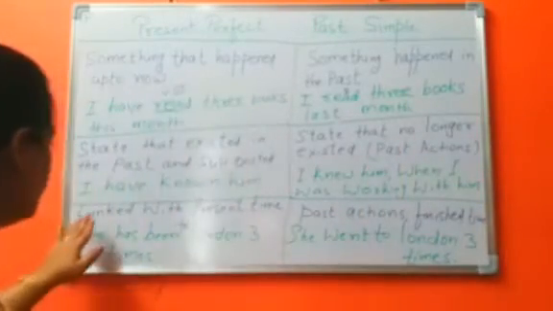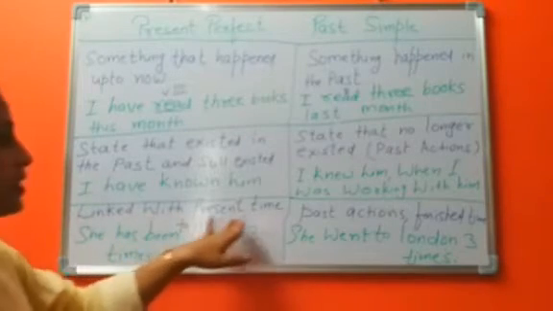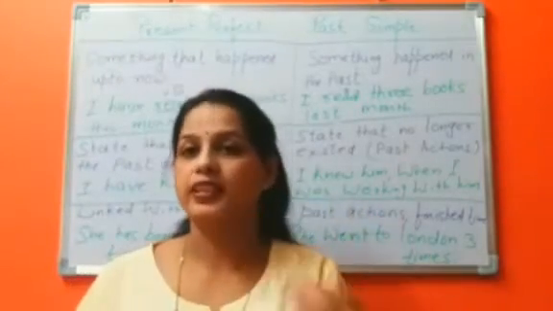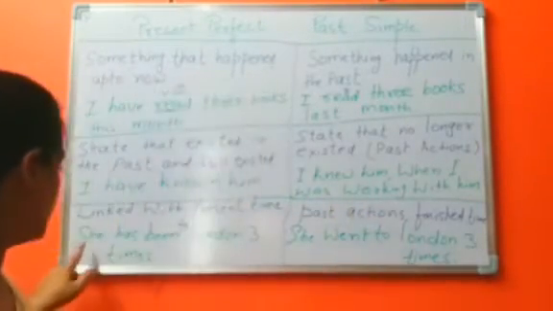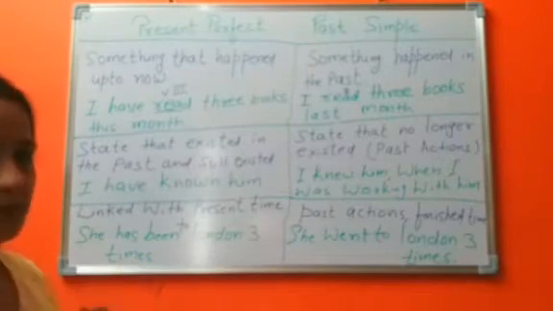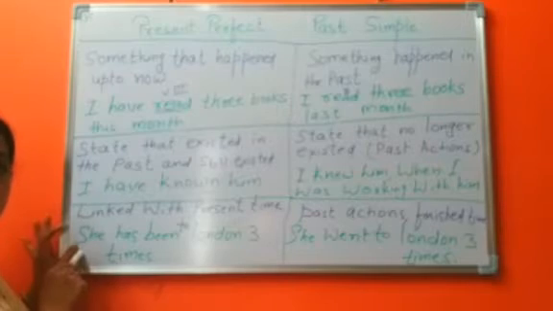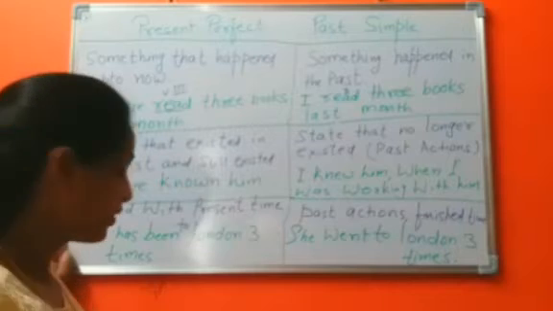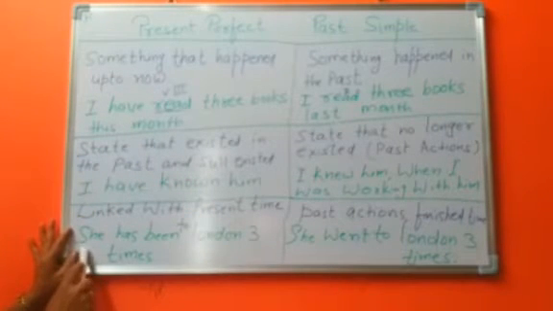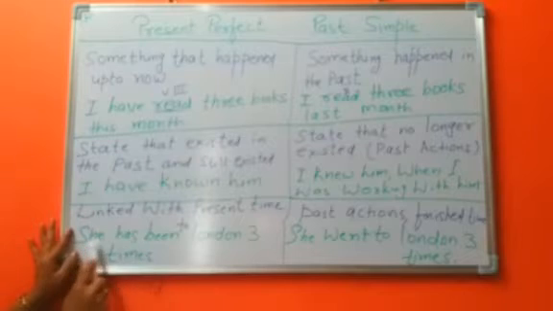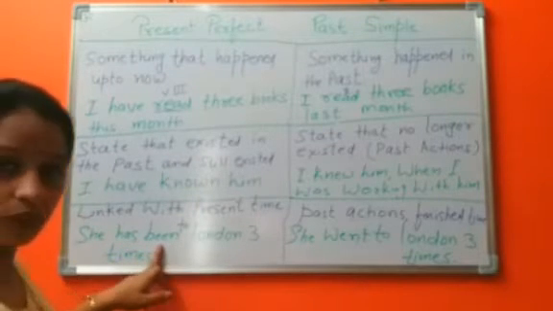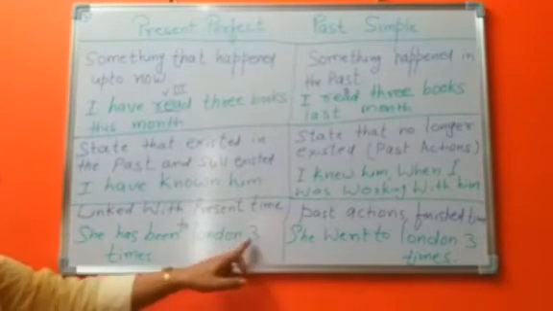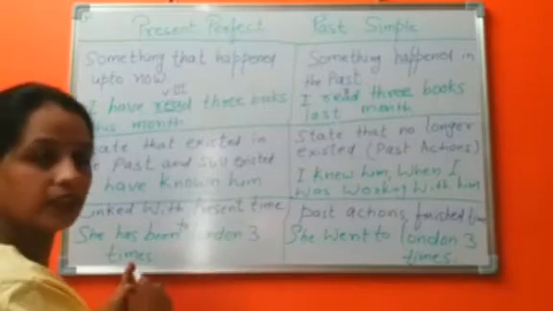Third situation is anything linked with the present time. Any situation or any activity which is linked with the present time. She has been to London 3 times. She is a girl. We use has with he, she, it, third person singular number. We use she has. She has been. This is the third form of the verb be. Been to London 3 times. She has been to London 3 times.